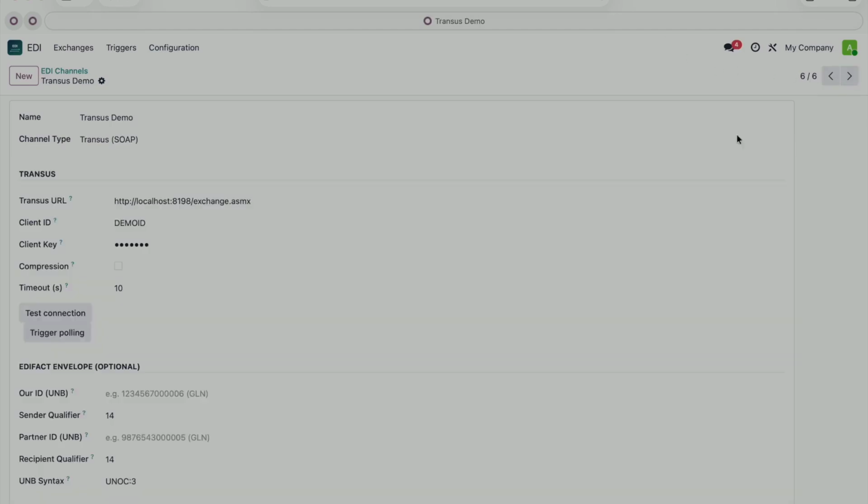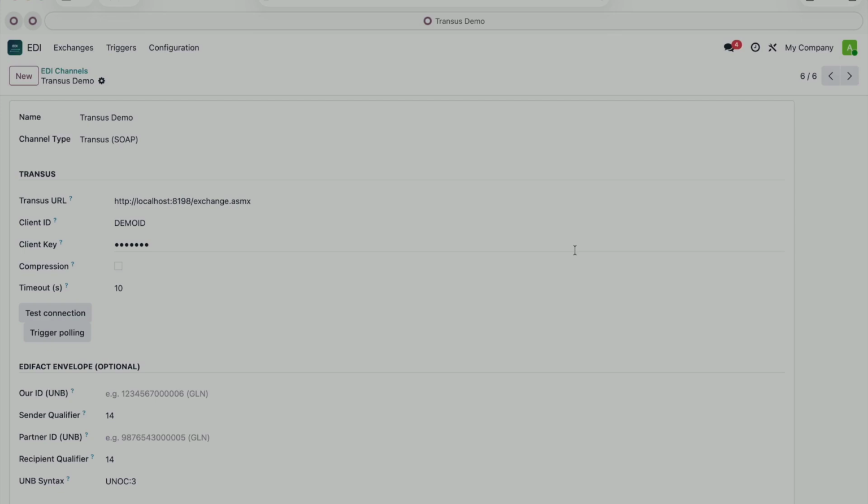And finally, there's the Transus channel. This one's a bit different. It's for connecting to a VAN, a value-added network. Basically, the partner is never directly connected to us. Everything goes through the Transus platform.